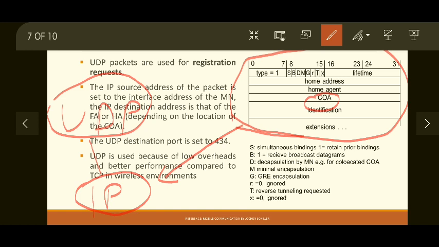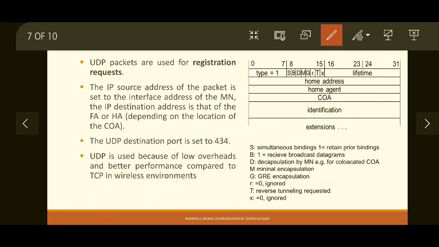Okay, so why are we using UDP? Because UDP has low overhead, that means it is faster than TCP and gives better performance in the wireless environment. Okay, so if we are using an IP packet, it must have a source address and destination address. So for the IP packet, the source address will be the IP address of the mobile node, and the destination address will be the IP address of the home agent.